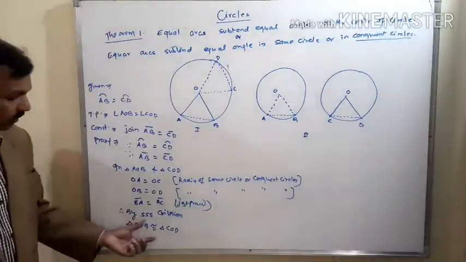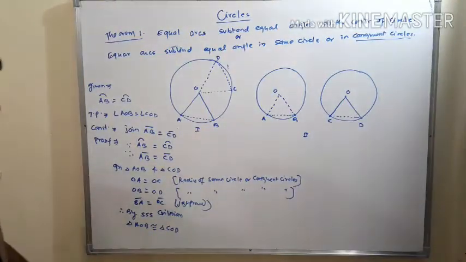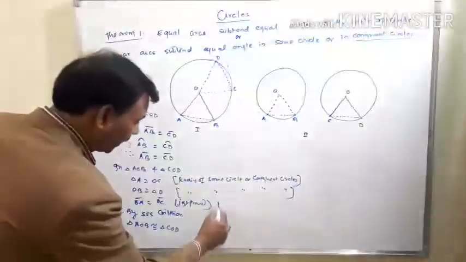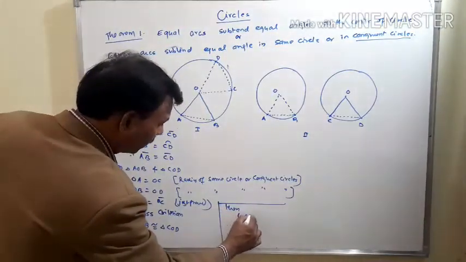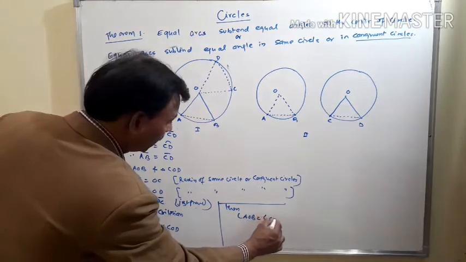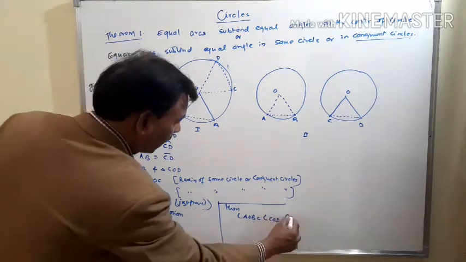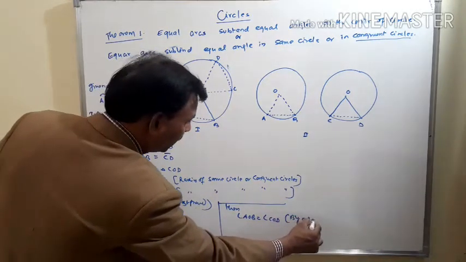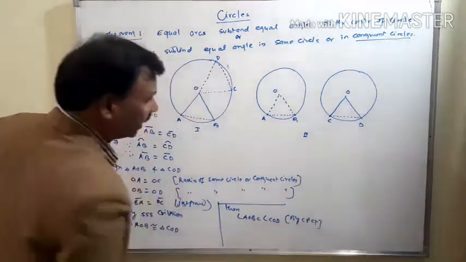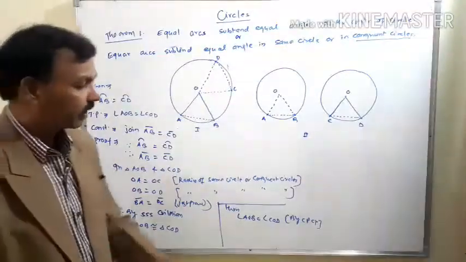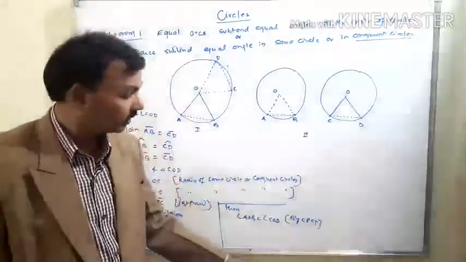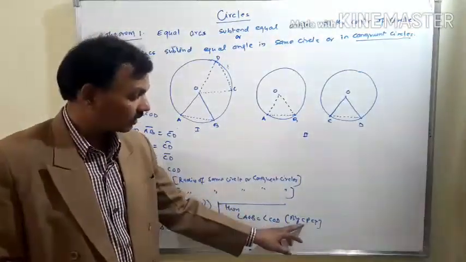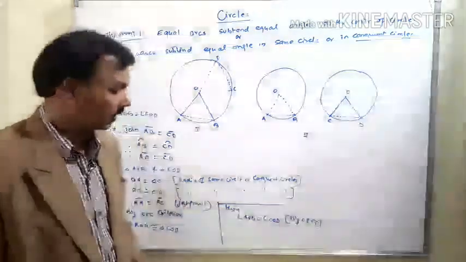If triangle AOB and triangle COD are congruent, then we can say that angle AOB equals angle COD by CPCT. The meaning of CPCT is corresponding parts of congruent triangles. This is a new word for 9th class students.